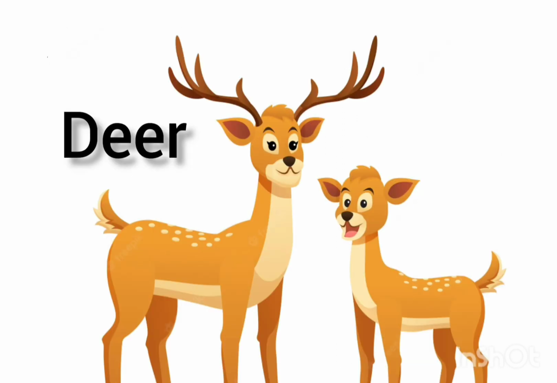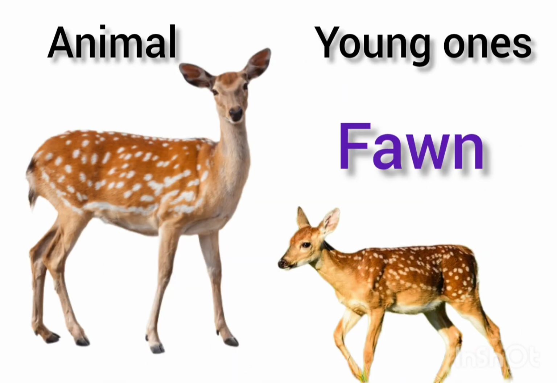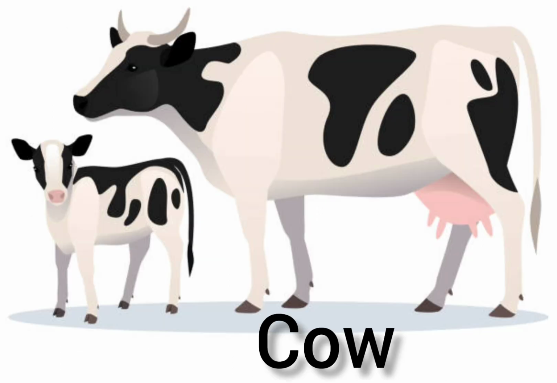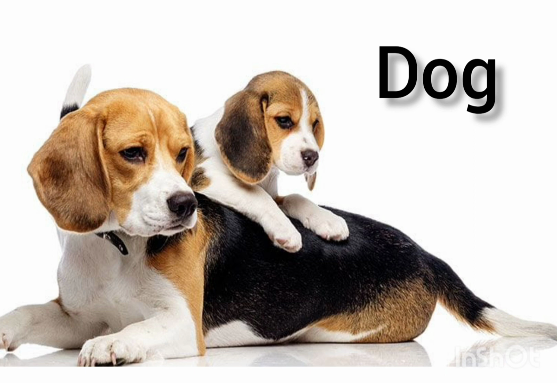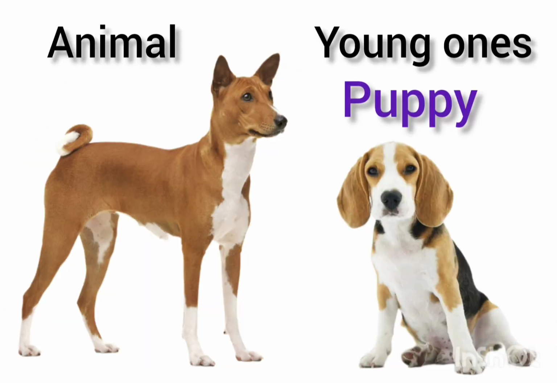This is deer. Baby deer is called fawn. This is cow. Baby cow is called calf. This is dog. Baby dog is called puppy.